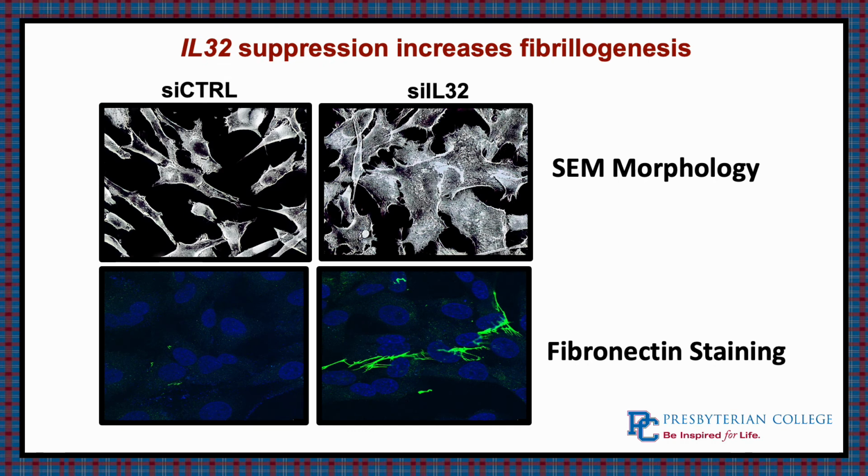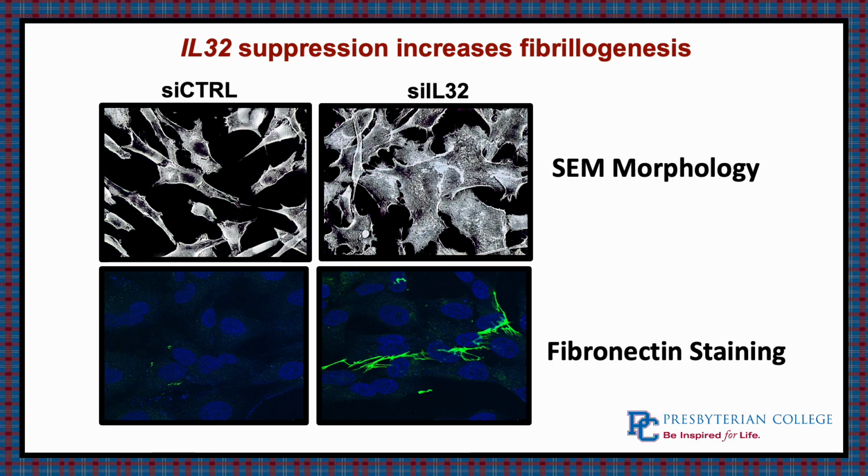Next, we performed scanning electron microscopy in order to see what the cells are looking like with and without this IL-32. So as you can see with the control, the cells go from a spindle-like structure that is aiding in their migratory and invasive properties to almost a normal-like stagnant cell that does not have these spindle-like structures causing it to be able to move and migrate and invade. So almost having a more stationary cell.